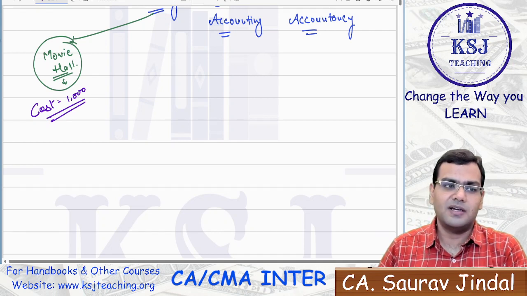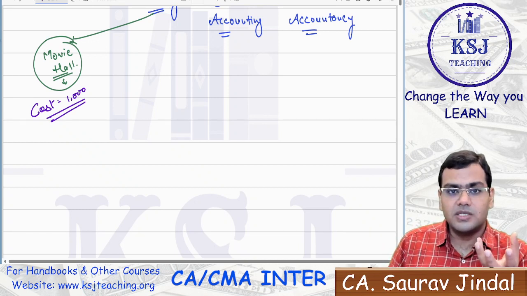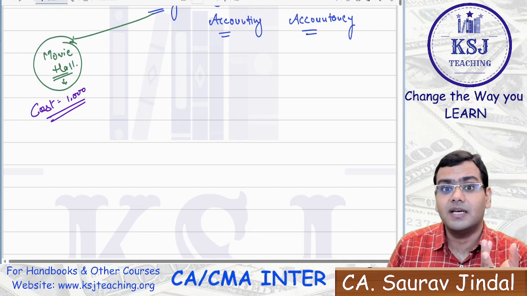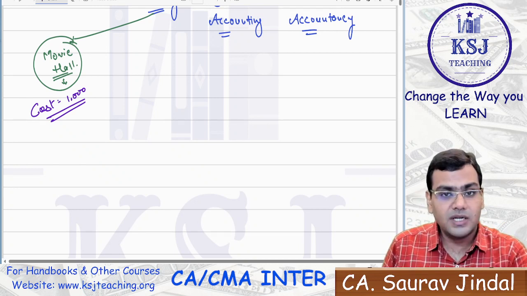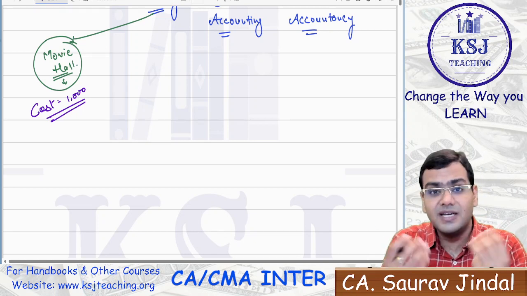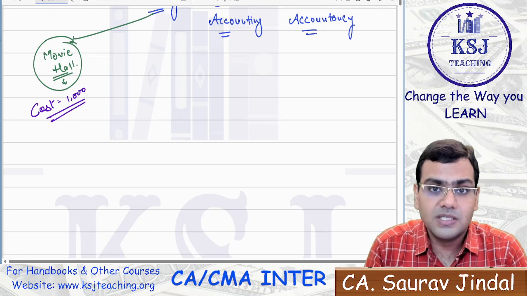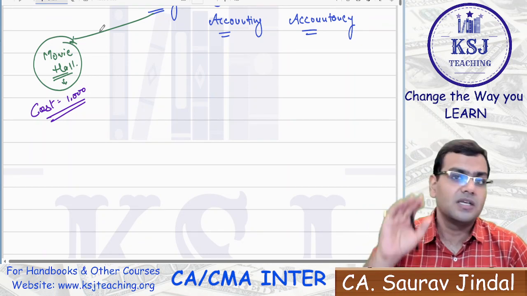How will your father identify it? Your father will say, okay. Now what is he trying to do? He is trying to ascertain the cost from you, that what is the cost that you have incurred. What is your father trying to do? He's trying to find out what is the cost that you have incurred. This process of ascertaining the cost, when he's asking you what is the cost you have incurred, and you say 1000 rupees, this process is known as costing, right?